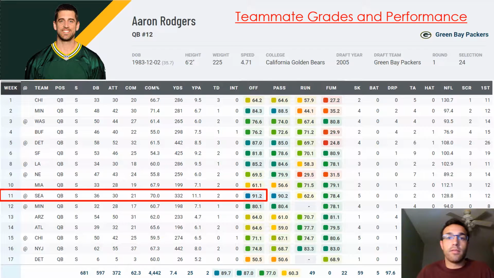But I hypothesize that the quarterback must play well in order for Davante to play well. So as you can see here in week 11, Aaron Rodgers had an offensive grade of 91.2, his best grade of the season. So if you look at Davante Adams' performance, there seems to be a correlation between how well the quarterback performed and how well Davante performed, which makes sense.